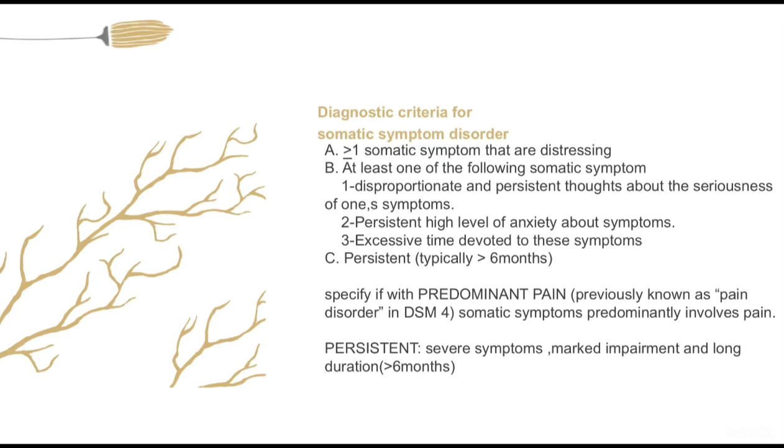Specify if with predominant pain, previously known as pain disorder in DSM-4. Somatic symptoms predominantly involve pain. Persistent, severe symptoms, marked impairment, and long duration, 6 months.